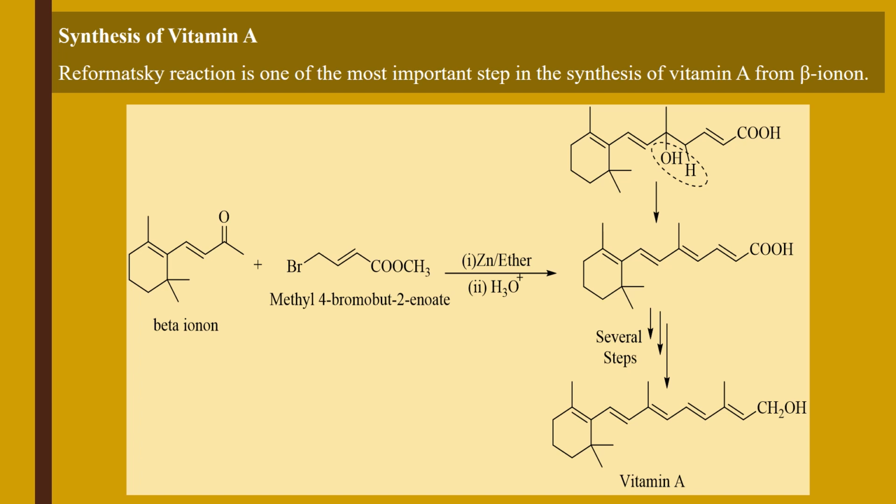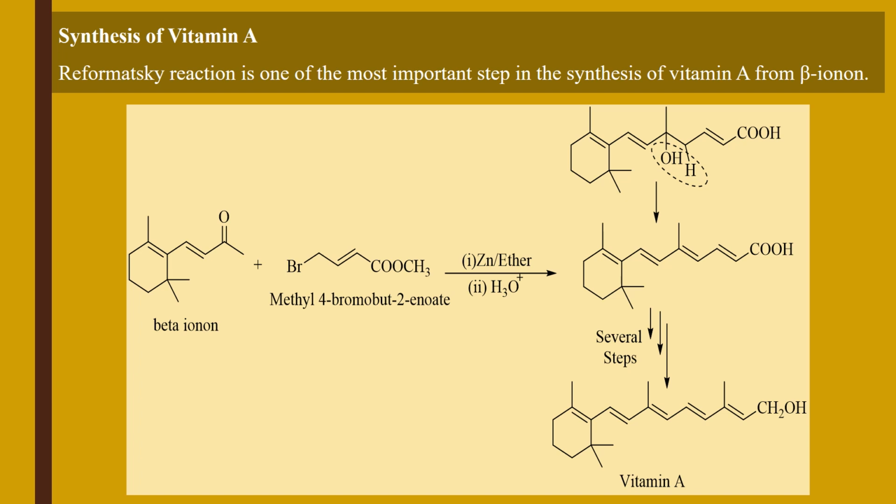Reformatsky reaction can be used in the synthesis of vitamin A. Although vitamin A synthesis takes place in many steps, the important one is the first one, which gives this carboxylic intermediate. In fact, this is the modification in Reformatsky reaction. In Reformatsky reaction, we use alpha bromoester, but here the alpha bromoester is not used. Here it is gamma bromoester.